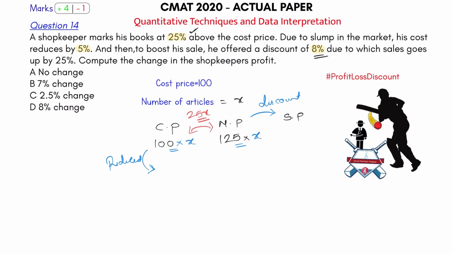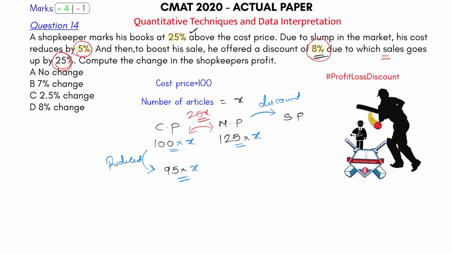Now you have to compare with this profit the next profit that is happening after the slump in the cost price and the discount and the increase in the sales. What is actually the profit right now after these three changes? Okay, what are the changes? First is the discount, second is a price slump, and third is an increase in the sales. So how will you solve this now? Price is reduced by 5%. So if the earlier cost price was 100x, now the cost price is 95x. Cost price reduced by 5%.